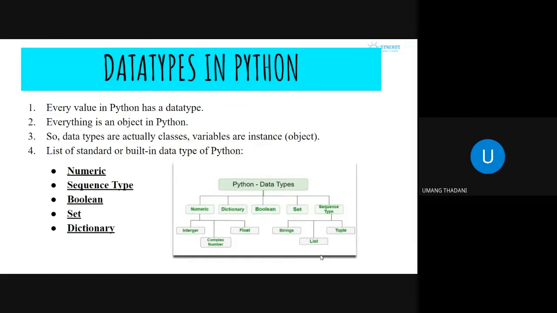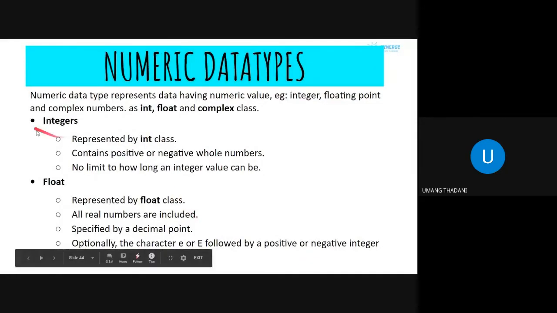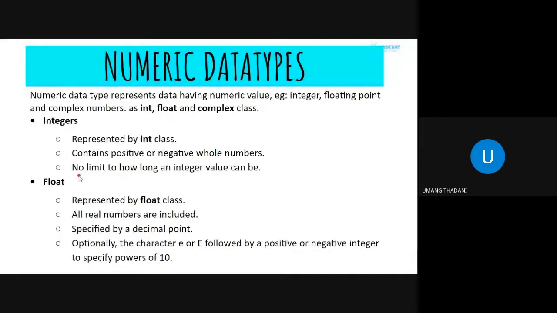So we'll see the numeric data types. We have integers, represented by the int class. Now what is a class? As I said before, Python is object oriented and objects are derived from classes. We'll see object oriented concepts in our future sessions, but for now just understand that integers are a part of the int class. It contains positive or negative whole numbers, and in Python, integers can be as long as possible and as small as possible. It's completely your choice.